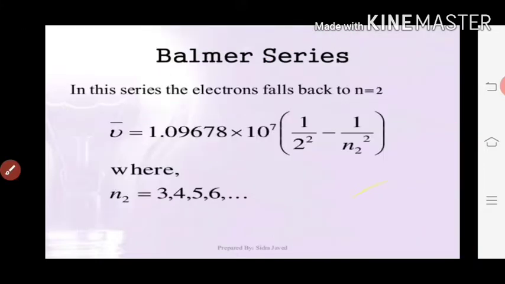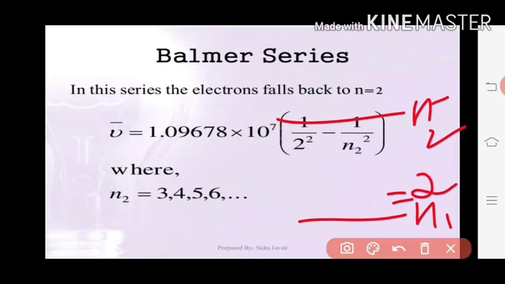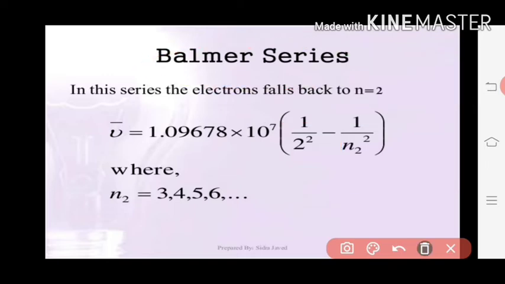Okay, so now next we are going to study the Balmer series, the second series. Here, this will be the lower state n1, and this will be the higher state n2. What is the value of n1? n1 is 2, and n2 will be 3, 4, 5. When the electron jumps from a higher orbit to the second orbit, you get the Balmer series. Here mu bar is equal to R into 1 divided by 2 square minus 1 divided by n2 square, where n2 is this value. This will be the Balmer series.